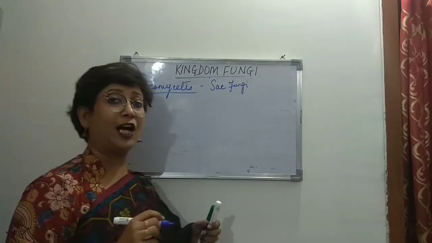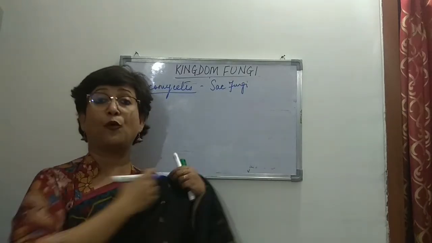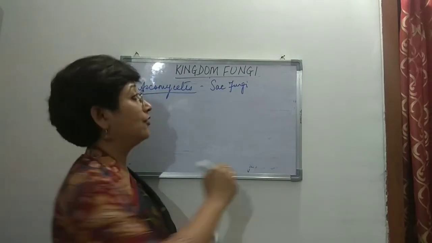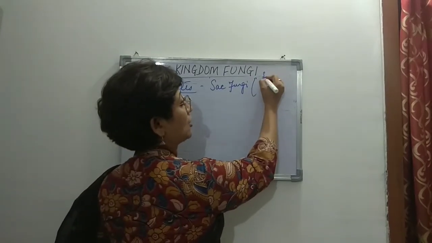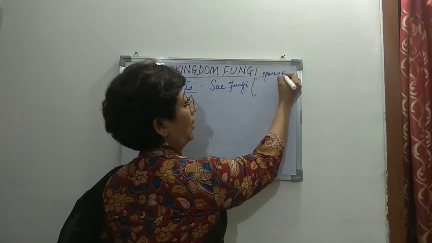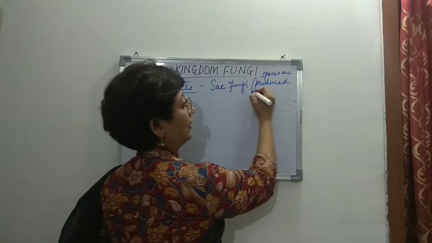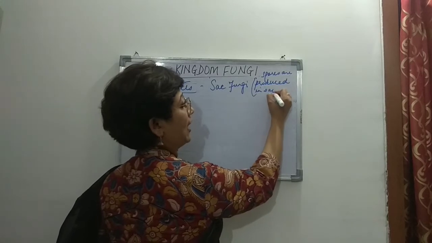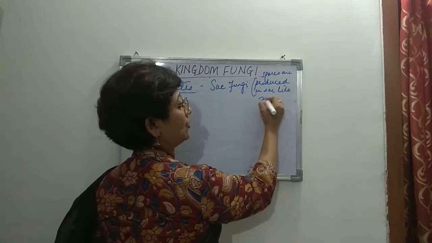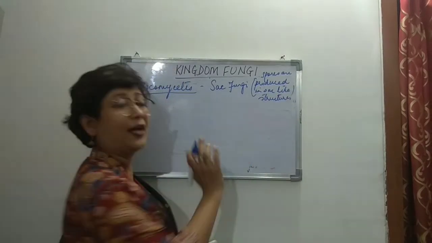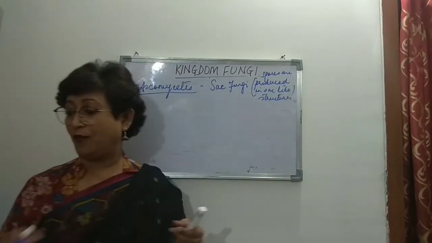Why sac fungi? Because the spores are produced in sac-like structures. That is why they are known as sac fungi.